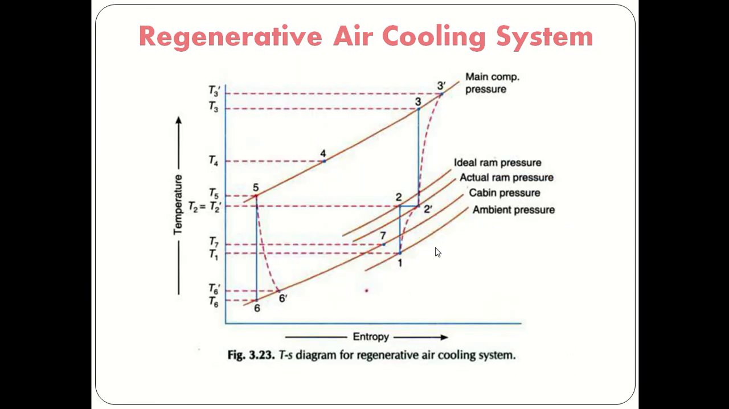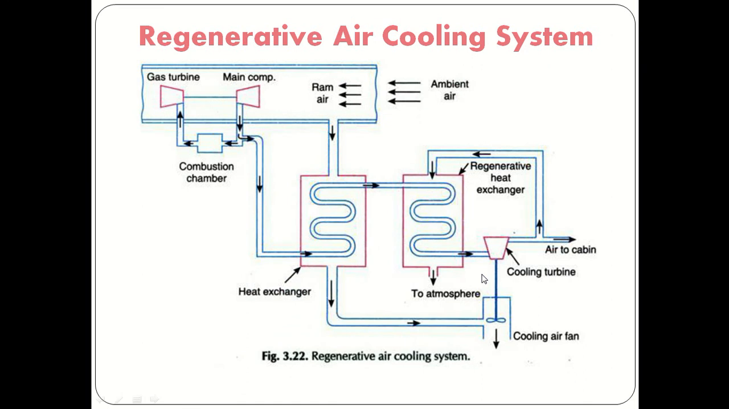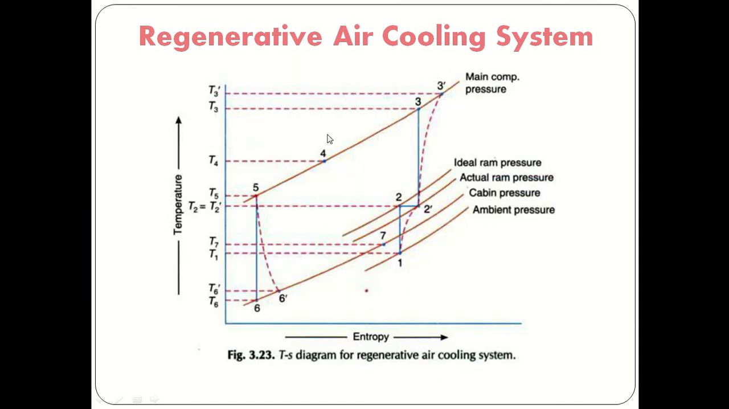Now we see here. 1 to 2 is the ideal ramming process. 1 to 2 dash is the actual ramming process. 2 dash to 3 is main compression. 2 dash to 3 dash is the actual compression process in main compression. 3 dash to 4 is the cooling in the first heat exchanger, and after that the main air will be supplied to the second heat exchanger.